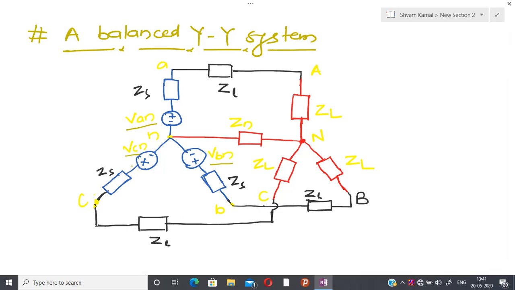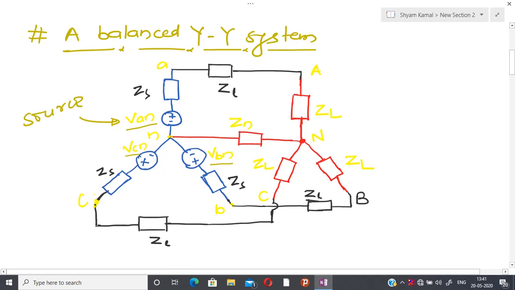If the rotor rotates in the counterclockwise direction, then I have ABC sequence, and if it rotates in the clockwise direction, then I have ACB sequence. So this part represents the source.